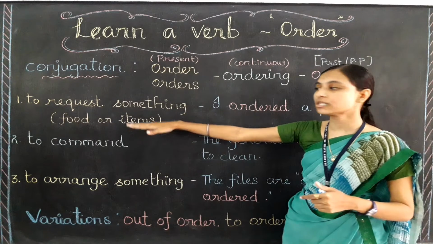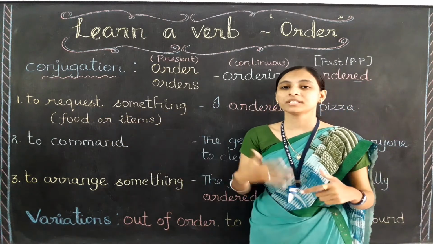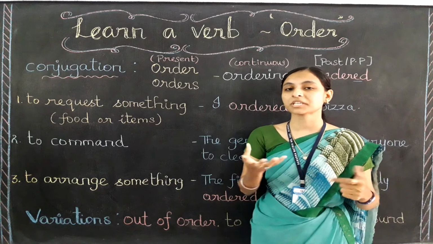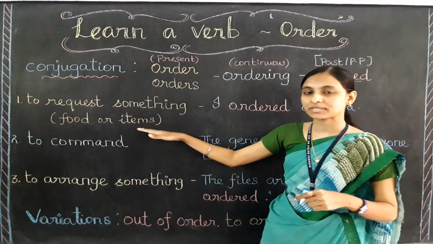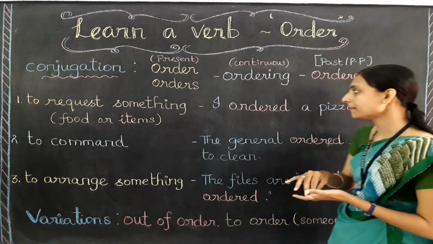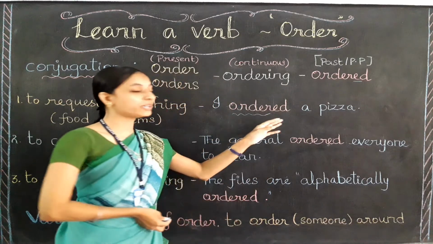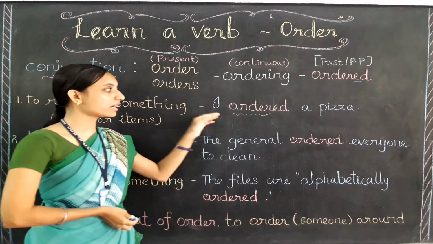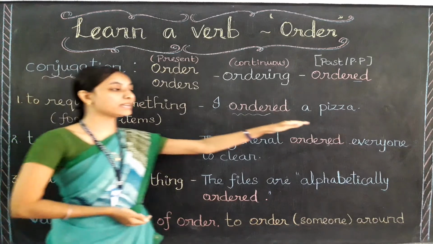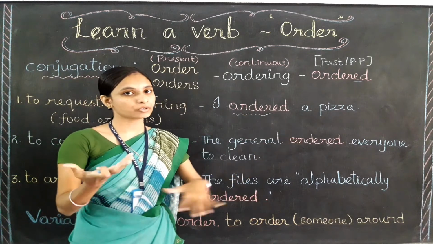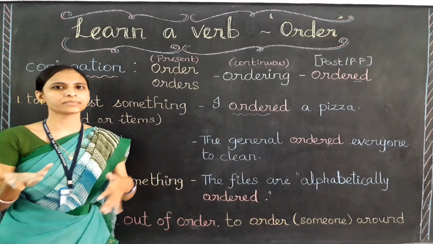The first meaning is to request. This is a basic meaning, okay? To request something. When I say I am going to order something, it means I am going to request only, maybe about a food or any items, okay? Let's learn with the example. I ordered a pizza. It means what? I requested a pizza. Pizza is a food item, இல்லையா? Pizza is a food item. அதை நான் order பண்றேன். I'm just requesting, okay? Through online or something I ordered.